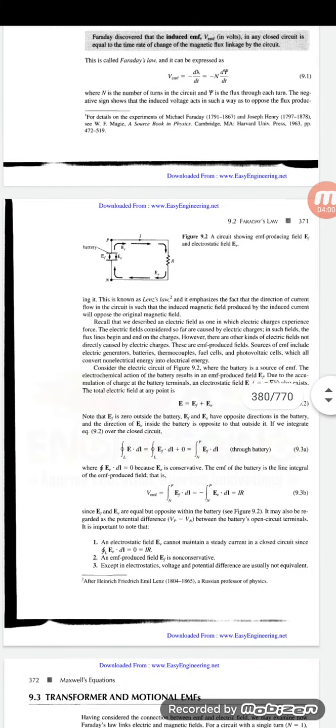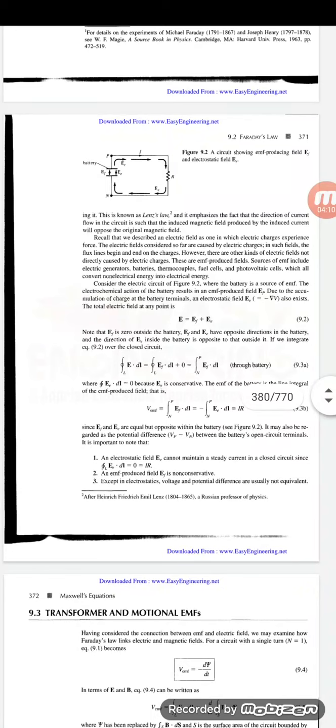If you apply the line integral on both sides, then you will get V_emf equal to the line integral of E dot dl, that is I into R.